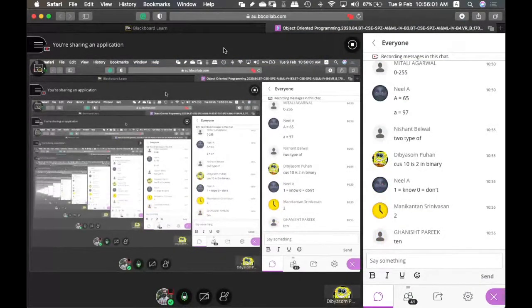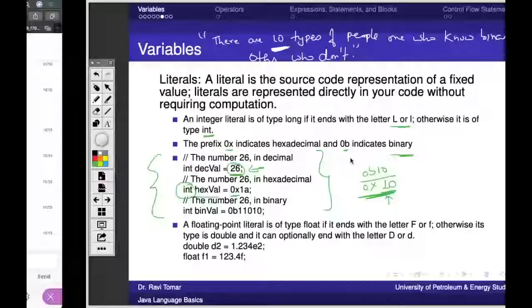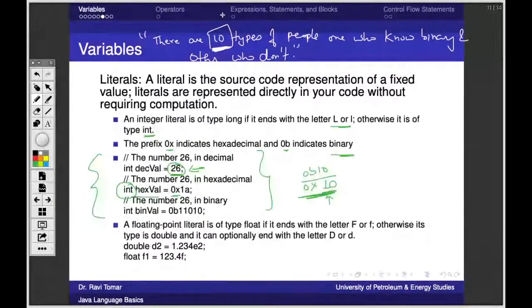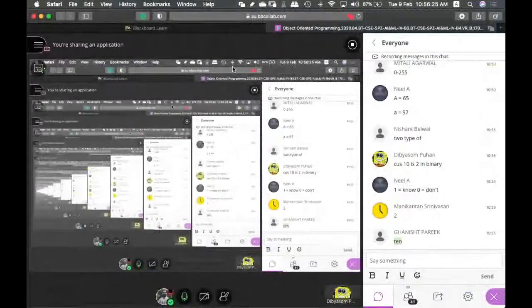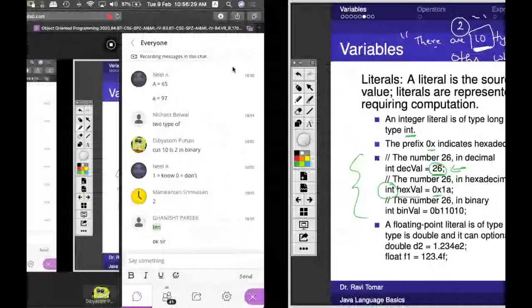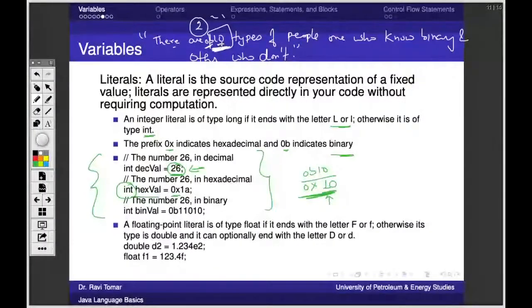Right. So see, those who are reading it as 2 know binary, and those who are reading it as 10 are not getting it right now. Ganesh, I know you know binary, but you are not getting it right now. Basically, this is written in binary, 10, which is 2. So there are two types of people, one who knows binary and others who don't. So this is the context here. Got it? This is something to increase readability so that we can express numbers clearly. Suppose I have written 0b here, then you will for sure read it in binary only. So this is how we ensure these things in our program.